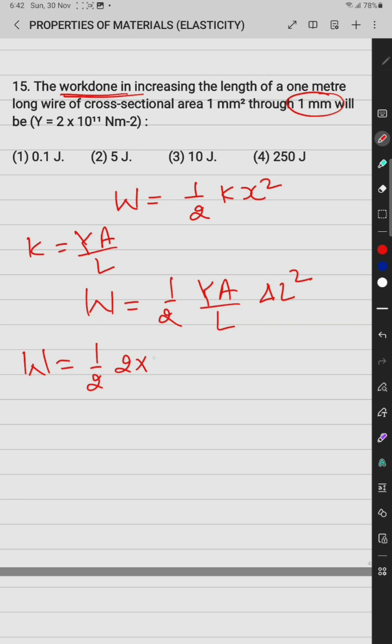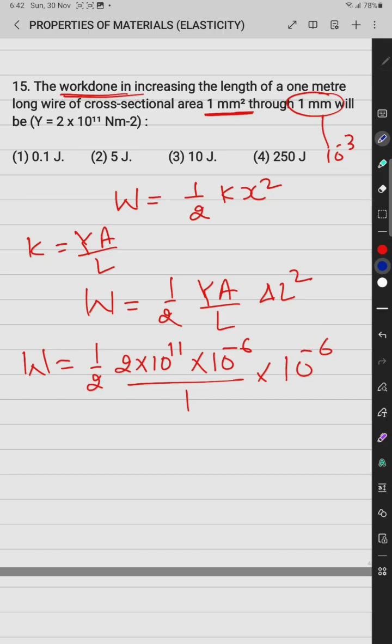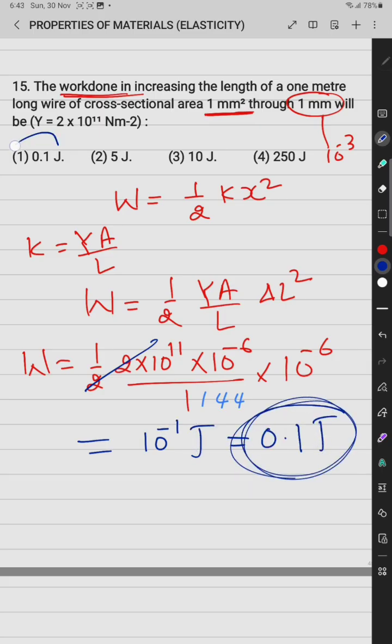Y is 2 into 10 raised to power 11 into area. Area is 1 mm square, means 10 raised to power minus 6, upon length is 1 meter, and delta l is 10 raised to power minus 3 meters. So it is 10 raised to power minus 3 whole square, 10 raised to power minus 6. If we solve this, then it is 10 raised to power minus 1 joule. Therefore the correct option is 0.1 joule, and the first one is correct.